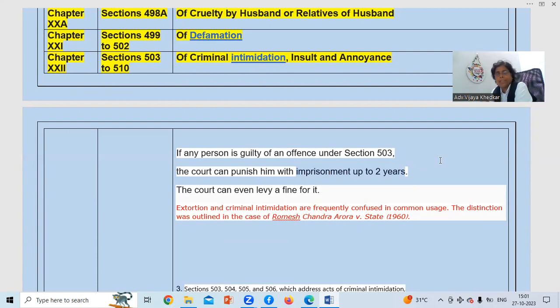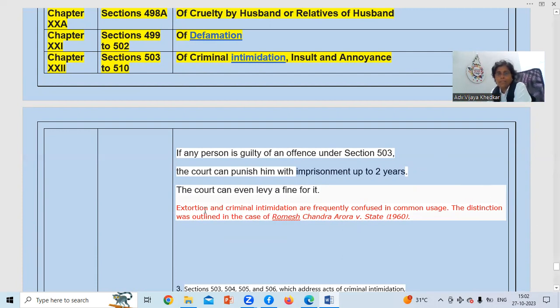If any person is guilty of offense under section 503, the court can punish him with imprisonment of 2 years. So up to 2 years हो सकती है. And this is a bailable offense. The court can levy fine for it. Fine भी मिल सकता है.